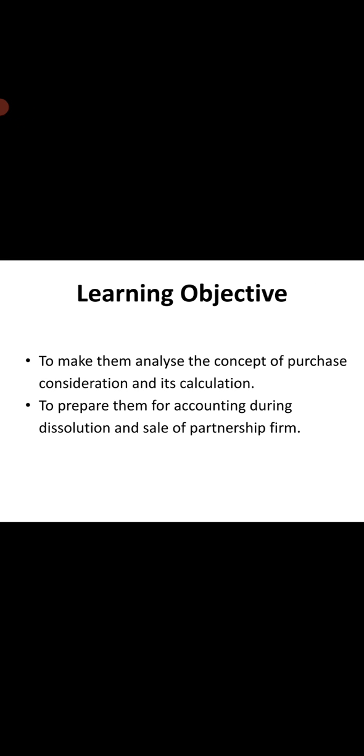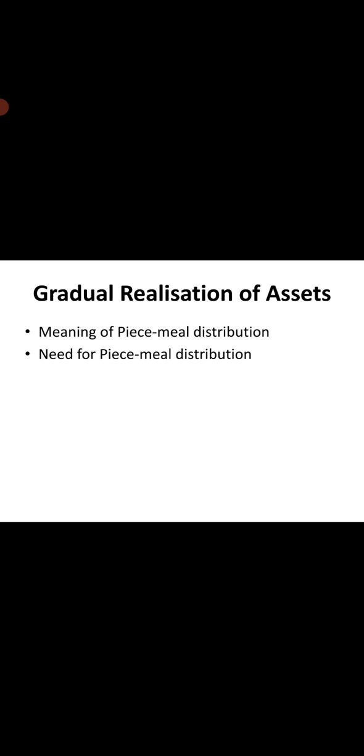Recap of previous class: to make a distinction between dissolution and sale of firm, and the need for dissolution and sale of firm. Learning objectives: to make the students analyze the concept of purchase consideration and its calculation to prepare them for accounting during dissolution and sale of partnership firm. Learning outcomes: students are able to analyze the concepts related to dissolution of partnership firm. The students are able to prepare accounts on sale of firm and piecemeal distribution.